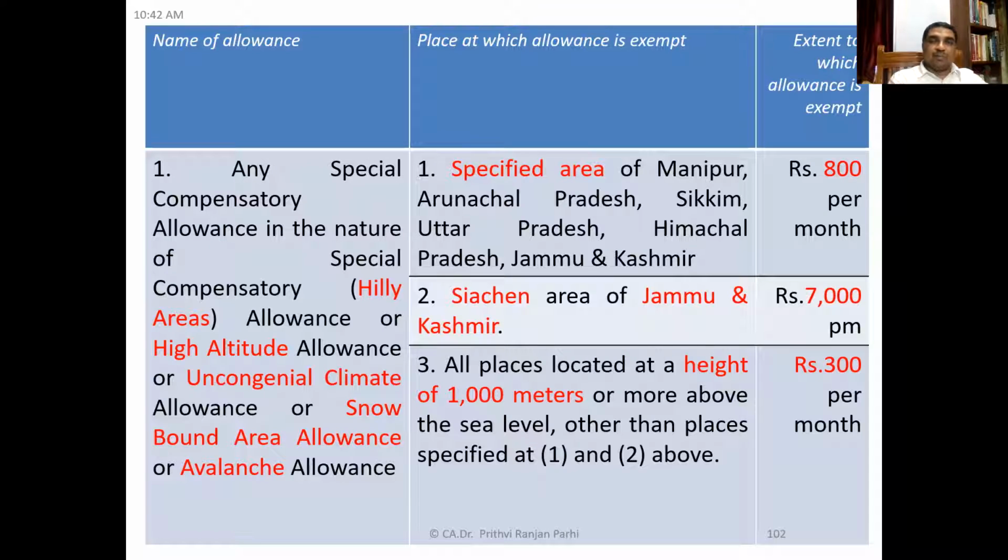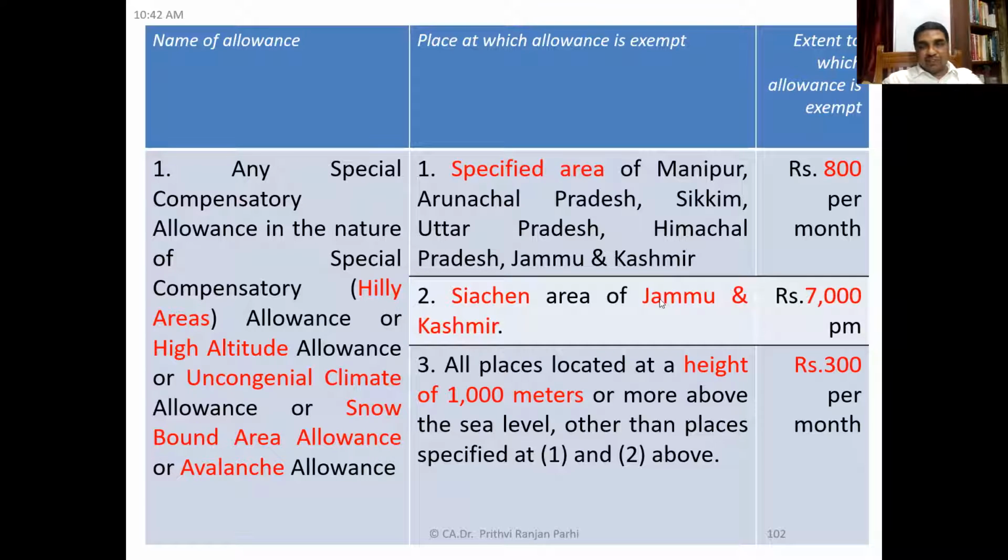They are exempted only in some specified places: some areas of Manipur, Arunachal Pradesh, Sikkim, Uttar Pradesh, Himachal Pradesh, Jammu and Kashmir. In these areas, how much is exempt? 800 rupees per month.